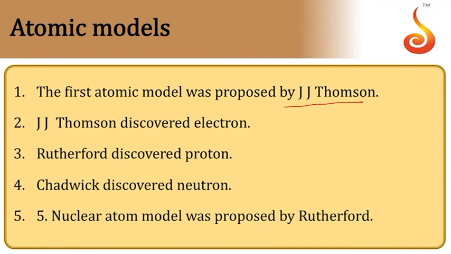Then it was Rutherford who discovered the proton. So Rutherford gave his atomic model. Then in 1932, Chadwick discovered the neutron. So the first ever nuclear atomic model was proposed by Rutherford even before the discovery of the neutron. So these were the progresses in the theory of atoms.